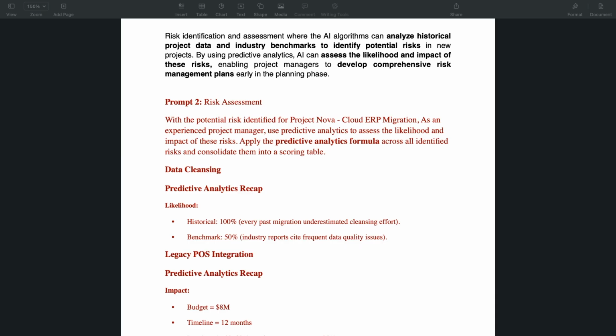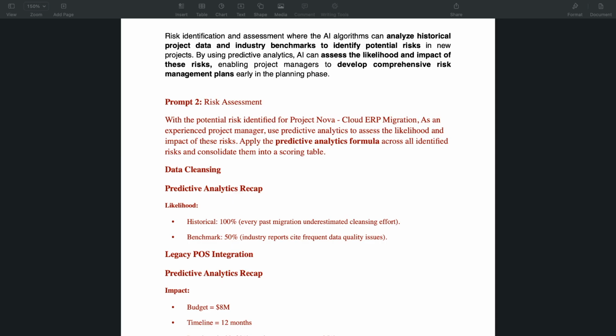The prompt we built is: with potential risks identified for Project Nova, as an experienced project manager, use predictive analytics to assess the likelihood and impact of the risks. Apply the predictive analytic formula across all identified risks and consolidate them into a scoring table.